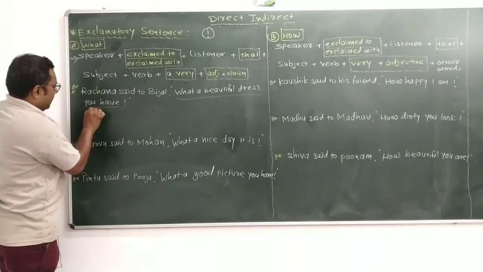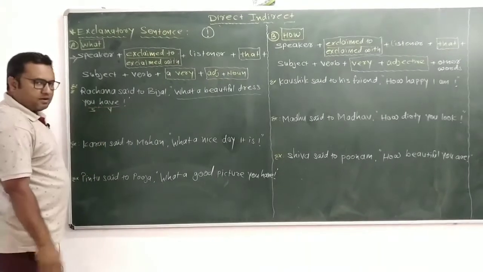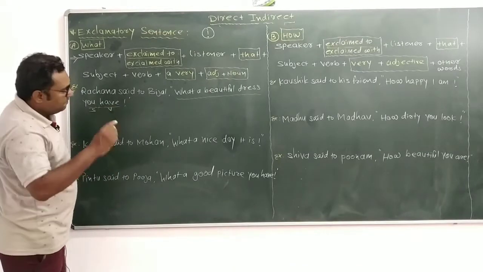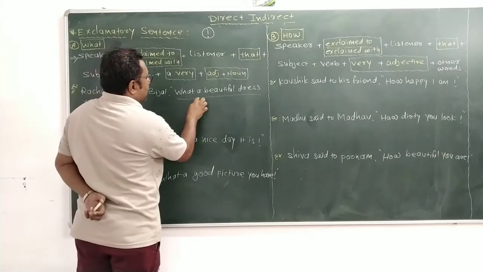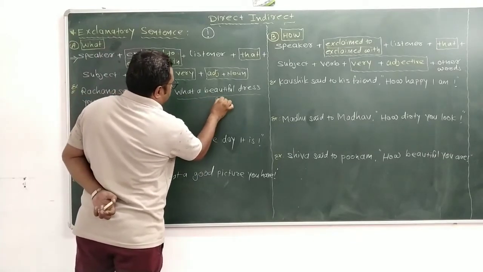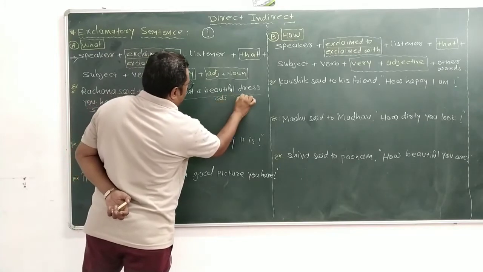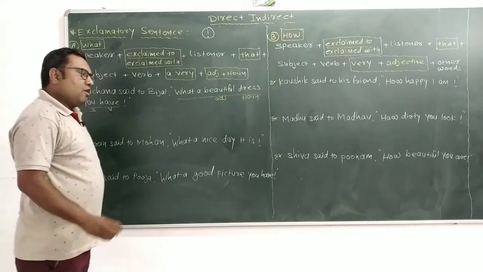So here you is the subject, then verb, after that what, and then a beautiful dress: a is the article, beautiful is the adjective, and dress is the noun.